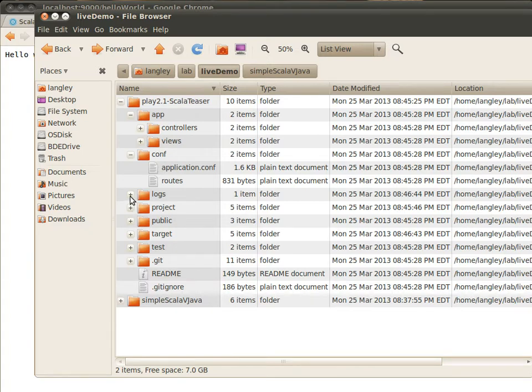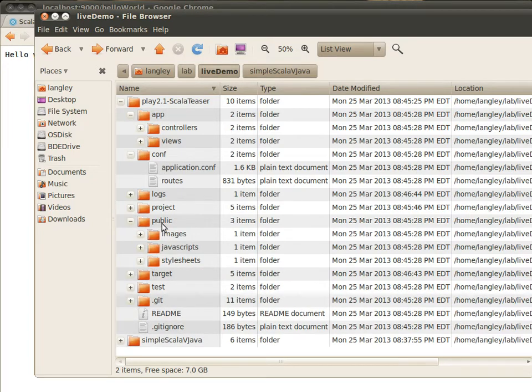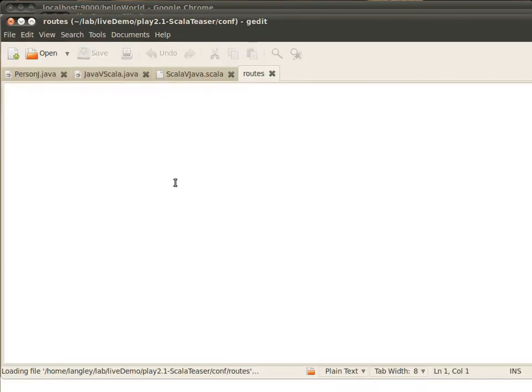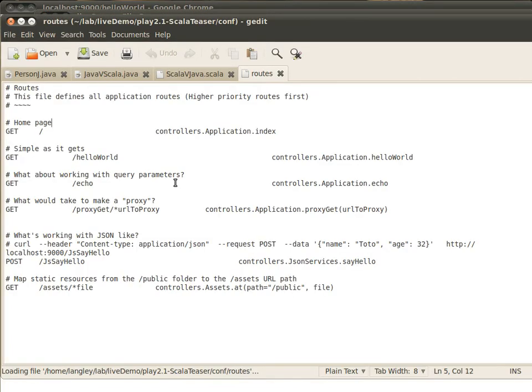There's also logs for the running application. There's a project definition just like there was before for the SBT. There's a directory where you can put public assets like your JavaScript and style sheets, a target directory for compiling, and a separate test directory. So let's start by looking at the routes file.